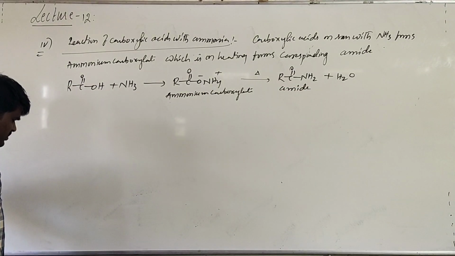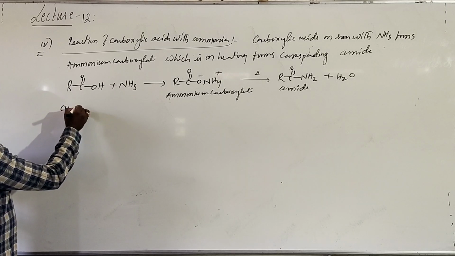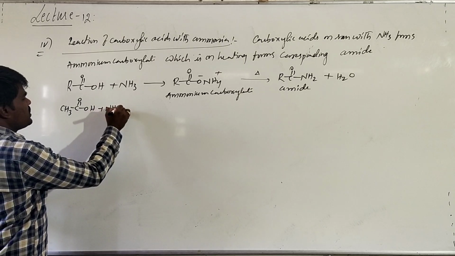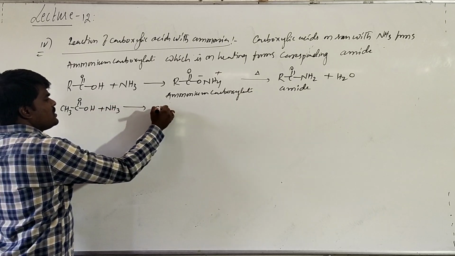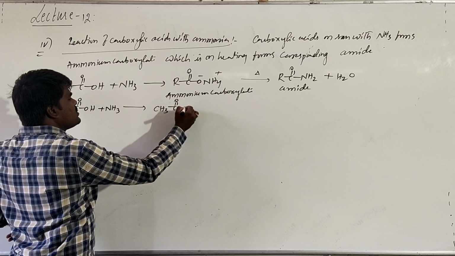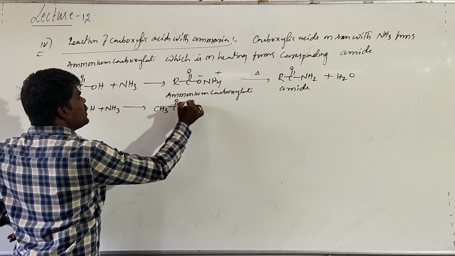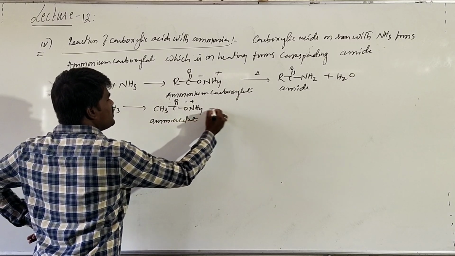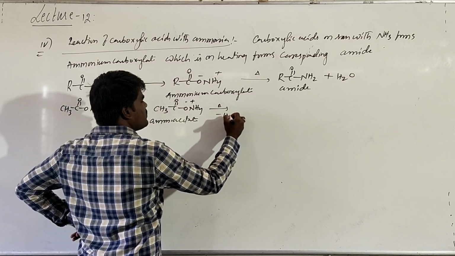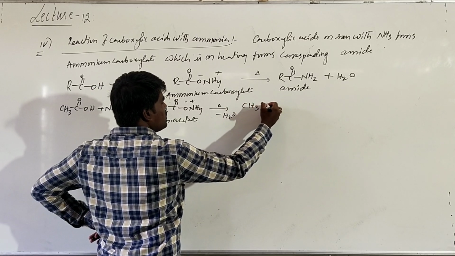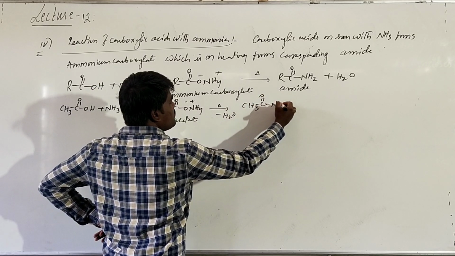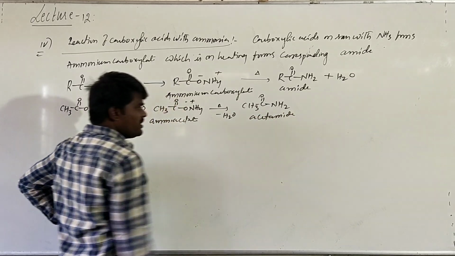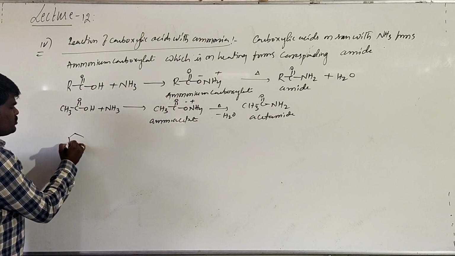For example, if you are taking acetic acid, acetic acid on reaction with ammonia forms ammonium acetate. This on heating, with the removal of a water molecule, will form acetamide.